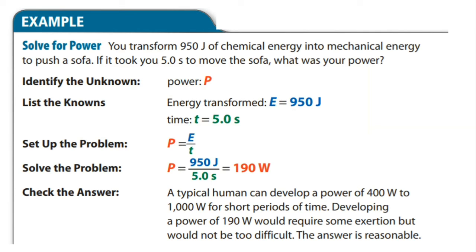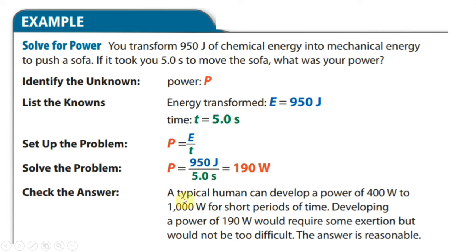Let's do an example problem. Solve for power. You transform 950 joules of chemical energy into mechanical energy to push your sofa. If it took you 5 seconds to move the sofa, what was your power? So, we know that we need to find power. We already have the energy transformed, which is 950 joules. The time is 5 seconds. We use our equation, and it is 190 watts.